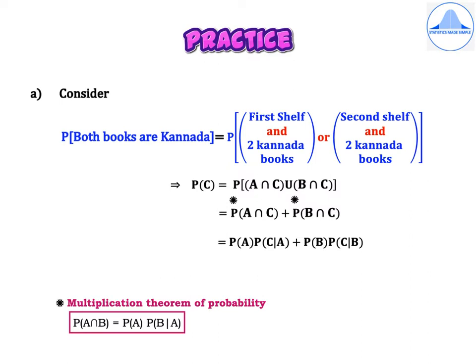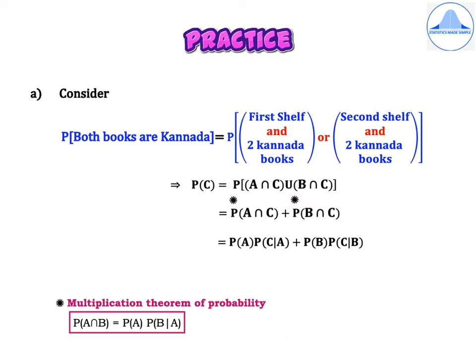Now the words "and" and "or" are highlighted in red color. Now let us replace all these phrases by their respective events. So which implies probability of C is equal to P of, within square brackets, then open the round bracket. First shelf means event A, and is intersection. Two Kannada books means event C.